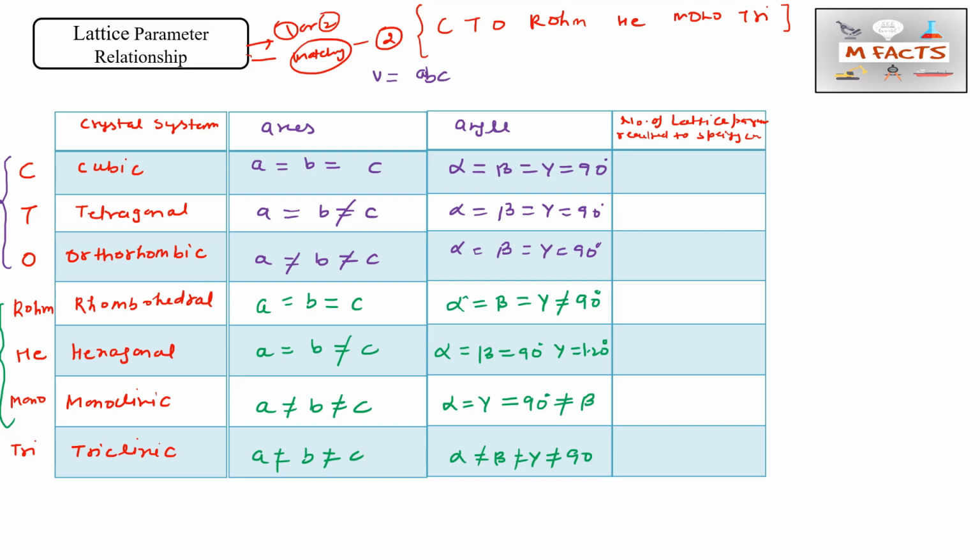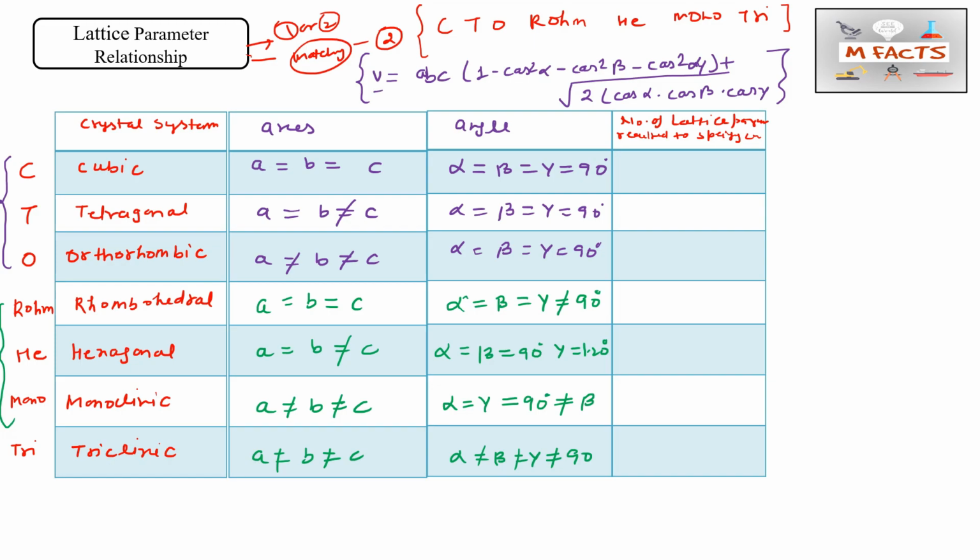So V equals abc times the square root of 1 minus cos square alpha minus cos square beta minus cos square gamma plus 2 cos alpha cos beta cos gamma. This is the formula for volume calculation in each crystal system. If we put the a, b, c values here and the alpha, beta, gamma values here, then we will get the volume.